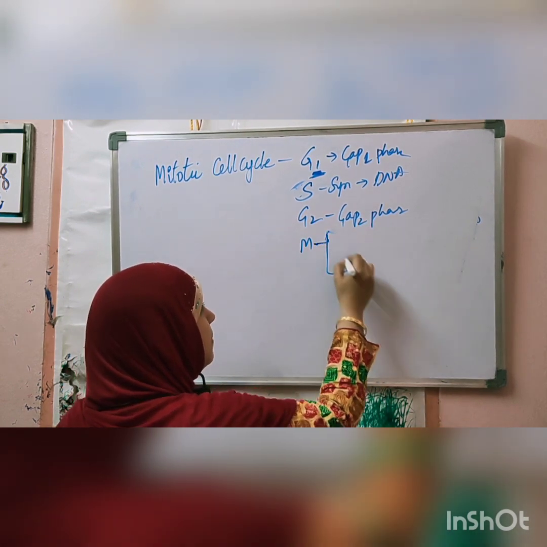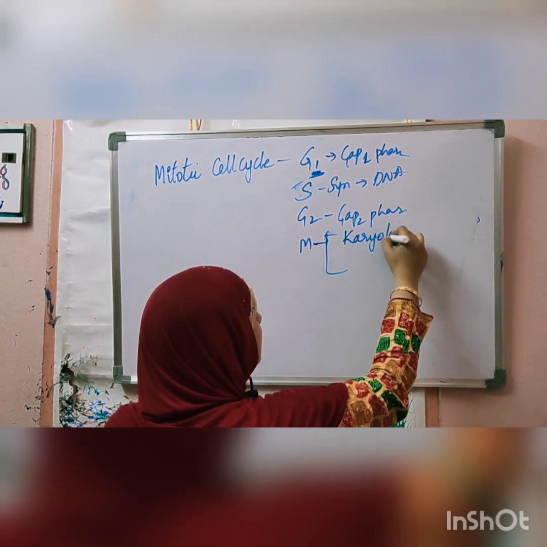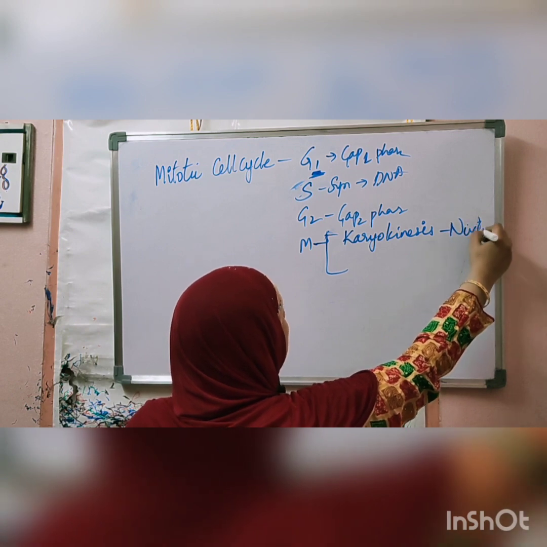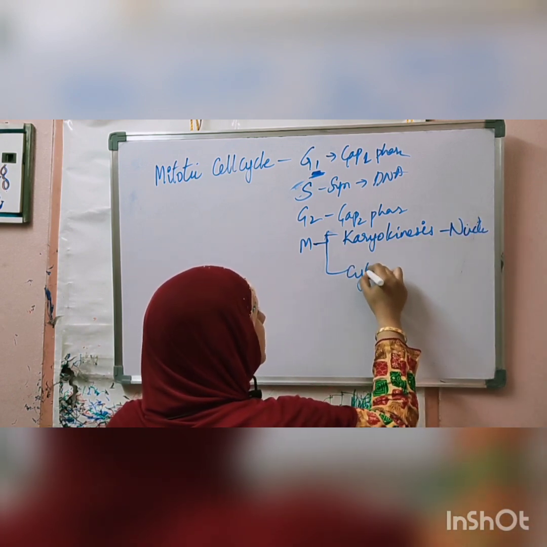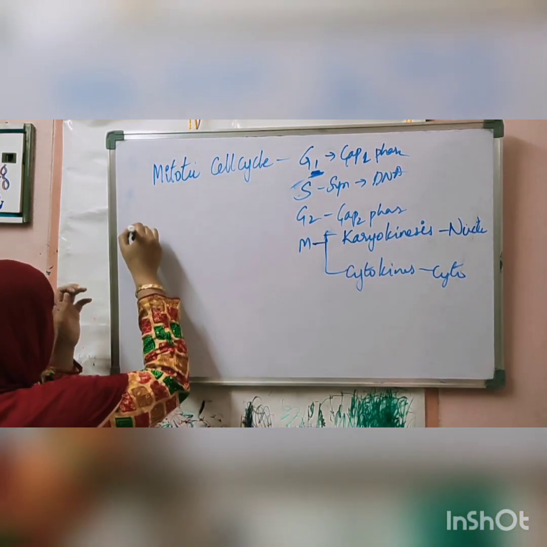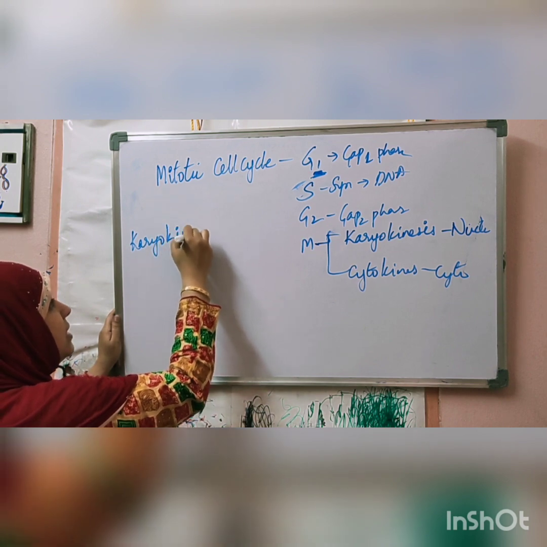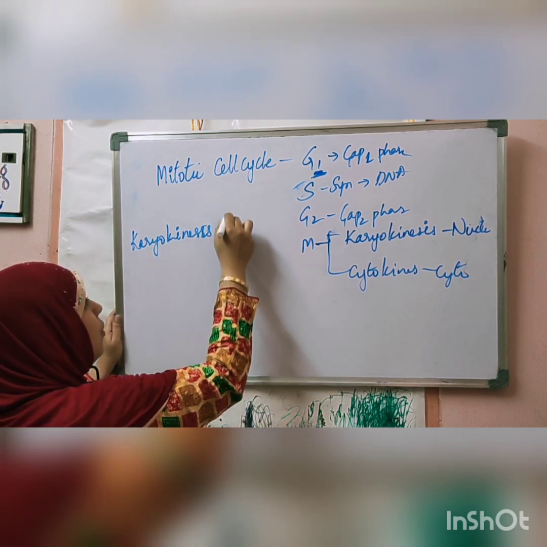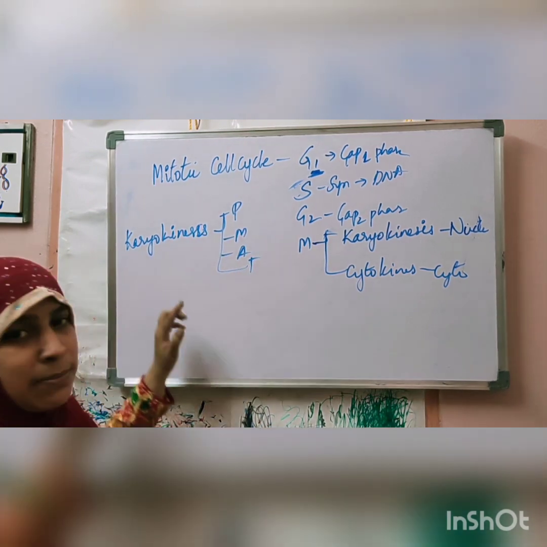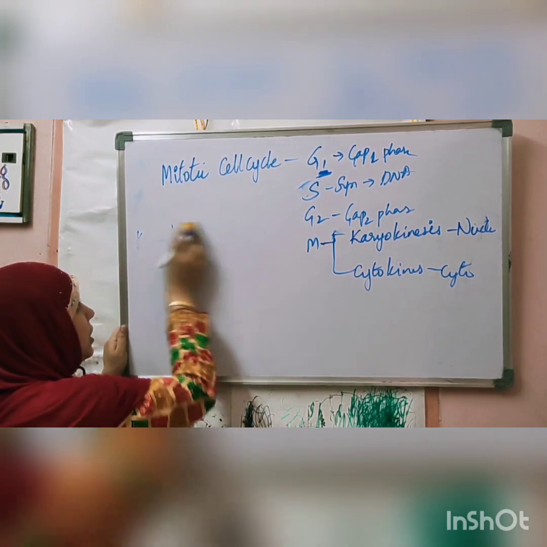two steps: karyokinesis, which means nuclear division, the nucleus divides. After that, cytokinesis, which means the cytoplasm divides. What happens in karyokinesis? Karyokinesis is divided into 4 phases: prophase, metaphase, anaphase, telophase. PMAT. What happens during these 4 phases? Very important.